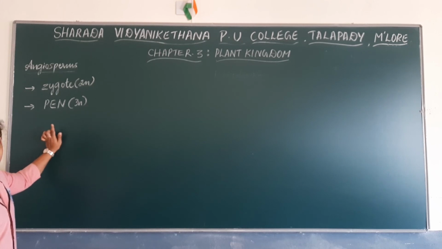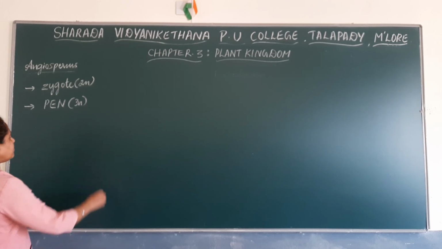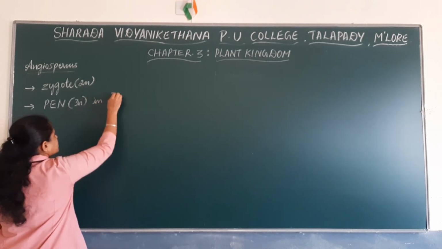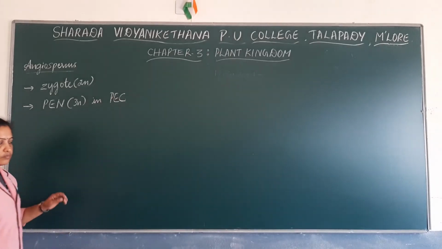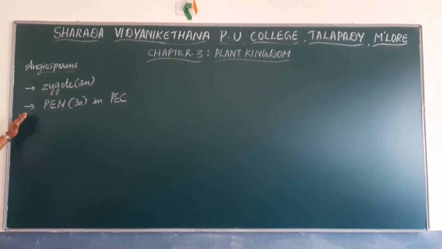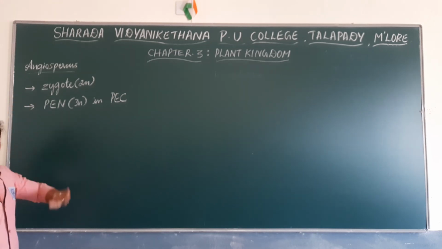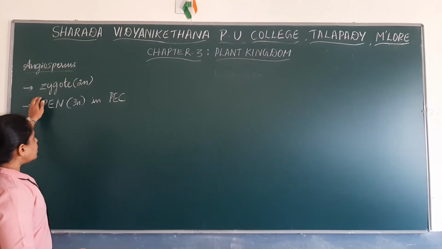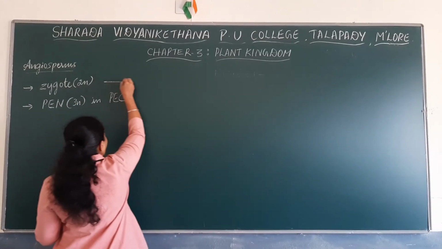Now the central cell is called the primary endosperm cell. Now in the post-fertilization event, that is after fertilization, the zygote develops into the embryo.